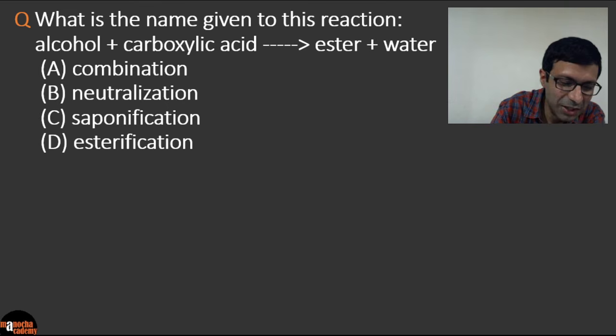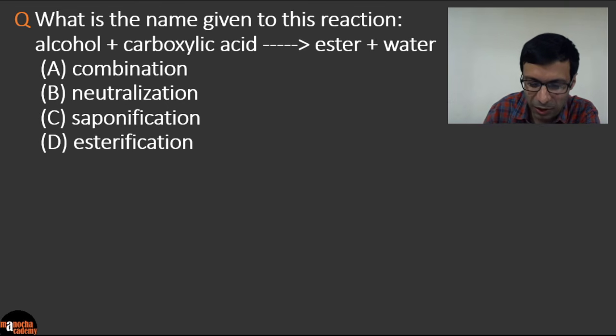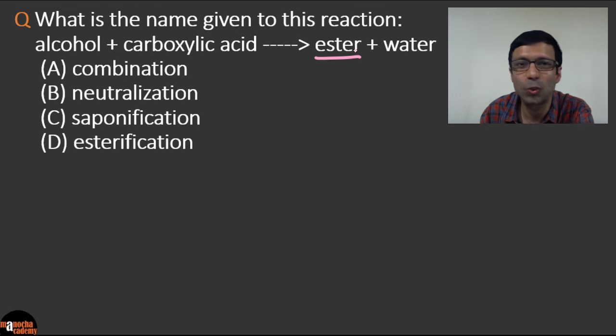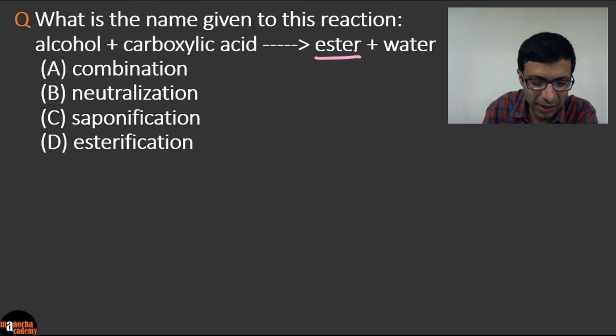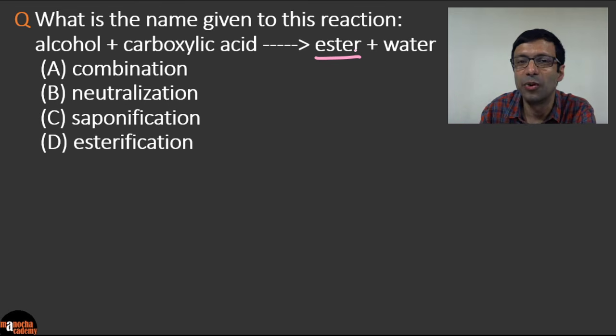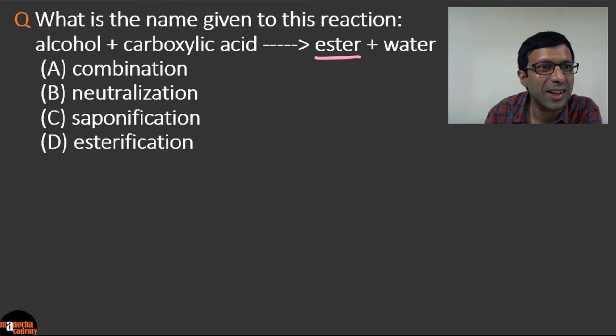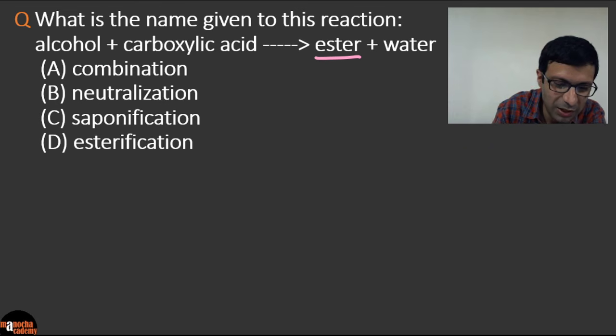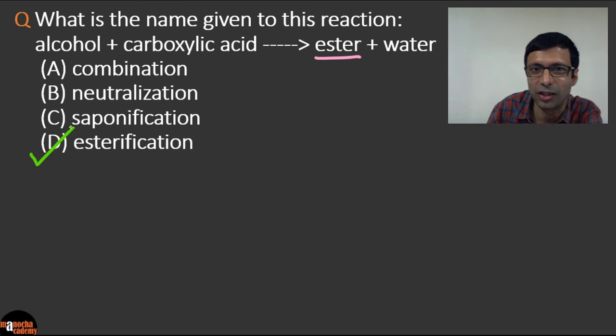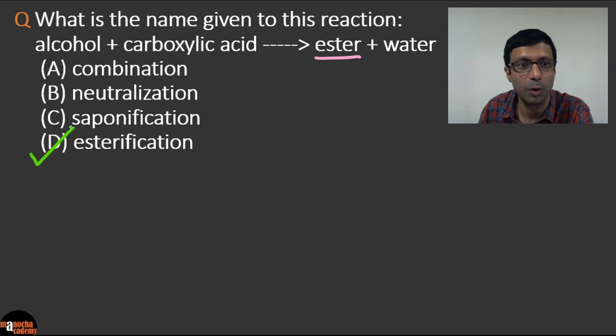Actually, the clue to the answer is in the question. Can you see an ester is formed? And remember, an ester is a sweet smelling compound, and it's formed by the reaction of alcohol and a carboxylic acid. Not just any acid, a carbon containing carboxylic acid. I do see some of you are getting the right answer, which is going to be D here. So the answer is esterification, because an ester is formed in this.